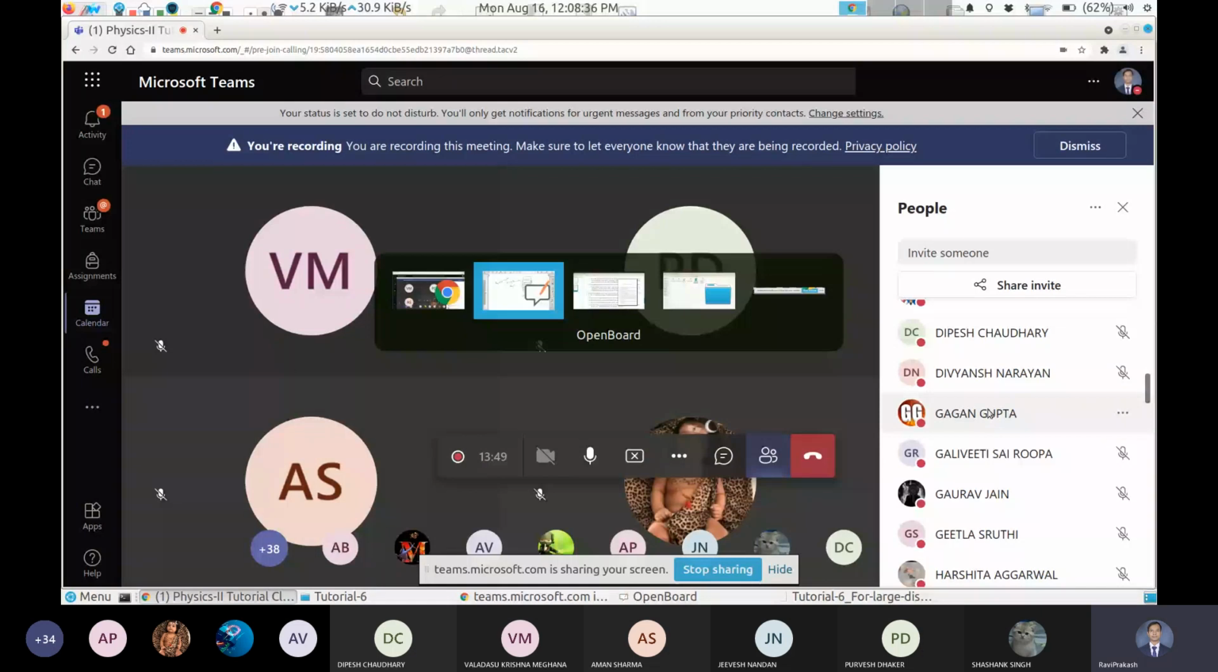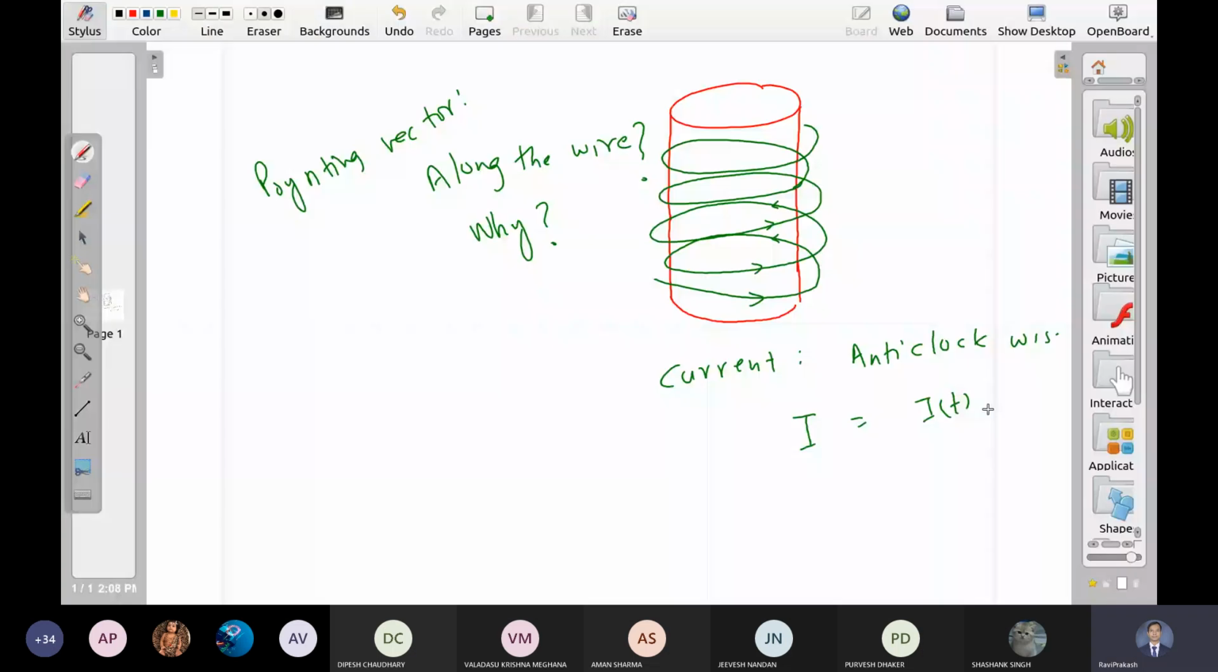So I have shown a solenoid here by red color. You can think of it like an infinite solenoid also. I mean the length is extended in both directions. And this green color shows the current wire wrapped over the solenoid. ग्रीन कलर से शो किया गया है वो करंट वायर है जिसमें एंटी क्लॉकवाइज डायरेक्शन में करंट फ्लो हो रहा है. What is the direction of pointing vector for this setup?